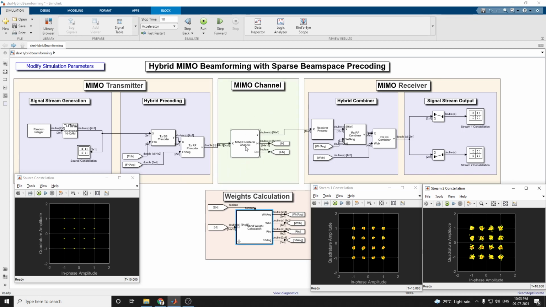In a scatter-rich environment, there may not exist line of sight paths between the transmitting and receiving antennas. This hybrid MIMO beamforming technique is especially suitable for modern wireless communication systems to enhance the SNR and also improve the data throughput in scatter-rich environments.